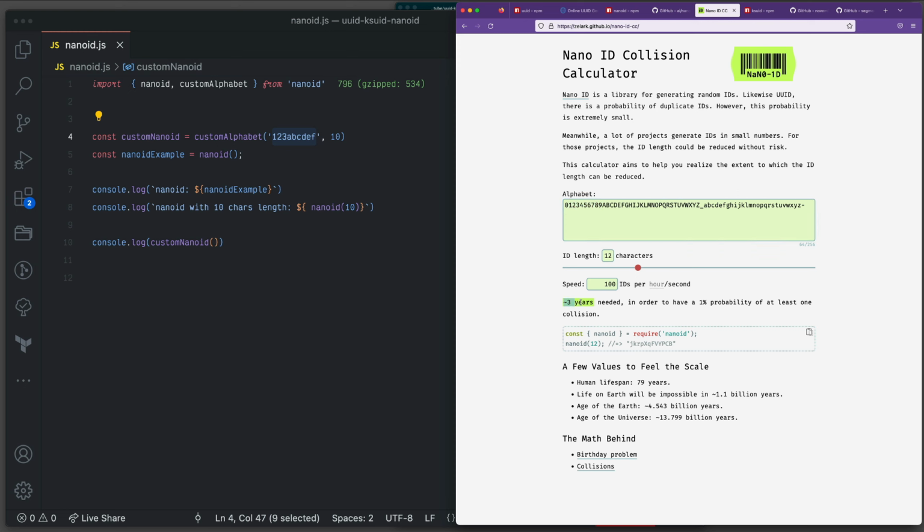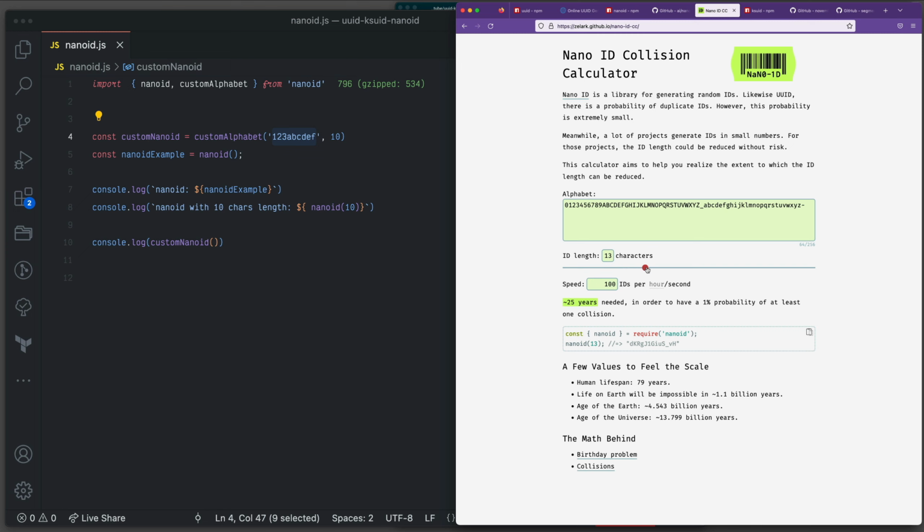It takes around 3 years to have 1% of collision. If I just move it to a little bit, I don't know, 19 characters, this is the possibility. Are we going to be alive? And is our service going to be used? Probably not. Let's just even go to 10 years. 18 days. This is a lot. So this is very good.